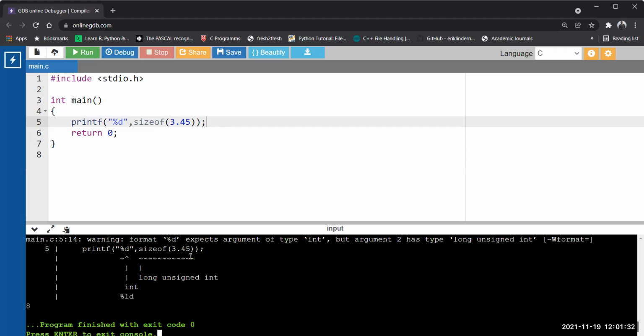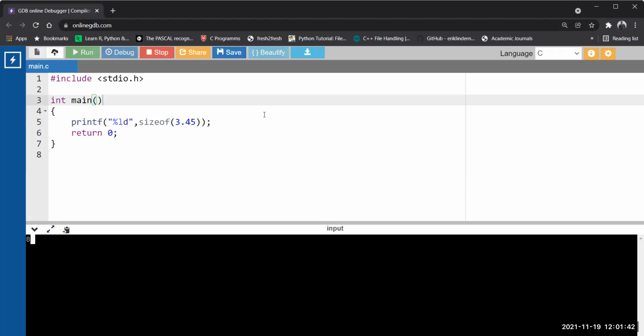See, it is 8. There is a warning because the sizeof operator in the GCC compiler returns a long unsigned integer, so it is better to use %ld. Now see, 8 bytes. You might have thought it is a float. Yes, it is a floating point, but I did not say it is the float data type. It is a floating point constant. A floating point constant can be of two types: single floating point represented by float, and double floating point represented by double. So now I want it to be a float only.